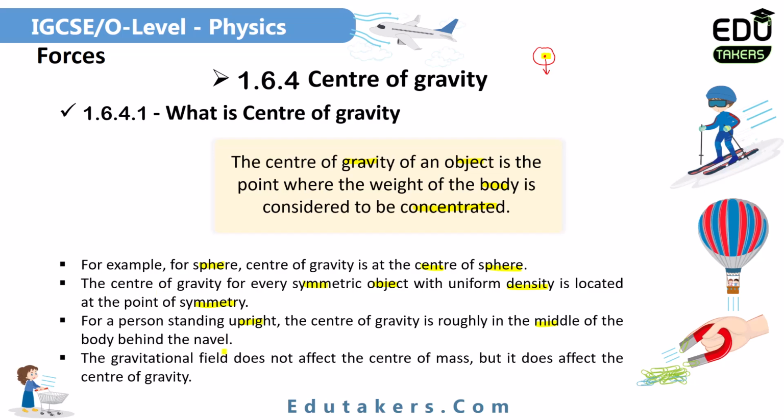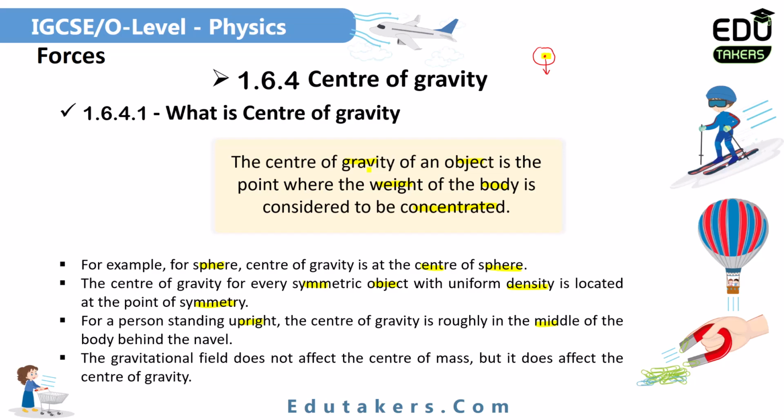The basic point is that the center of gravity is affected by gravity, meaning the gravitational field. You know that Earth has gravity, it attracts everything towards itself. So in the center of gravity there is a weight, and the weight depends upon the gravitational field strength. So the center of gravity is affected by the gravitational field.